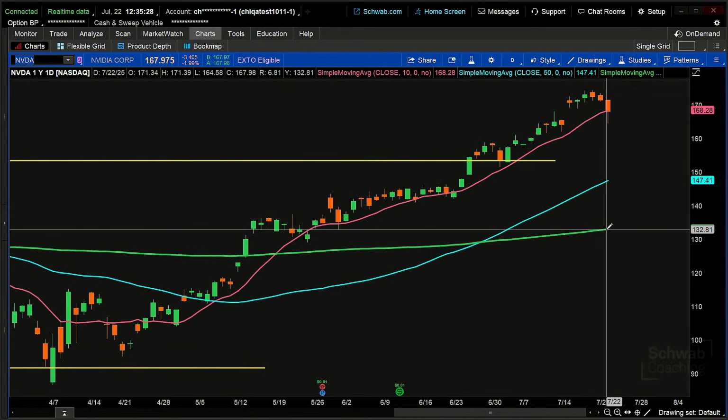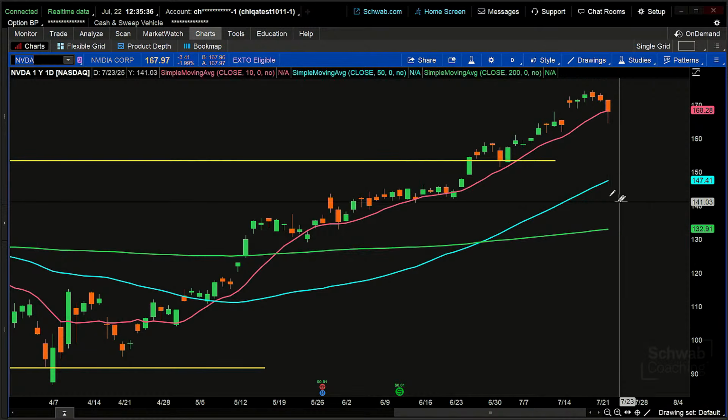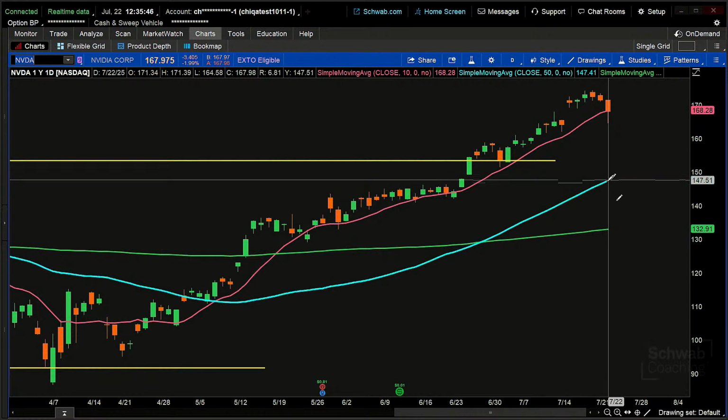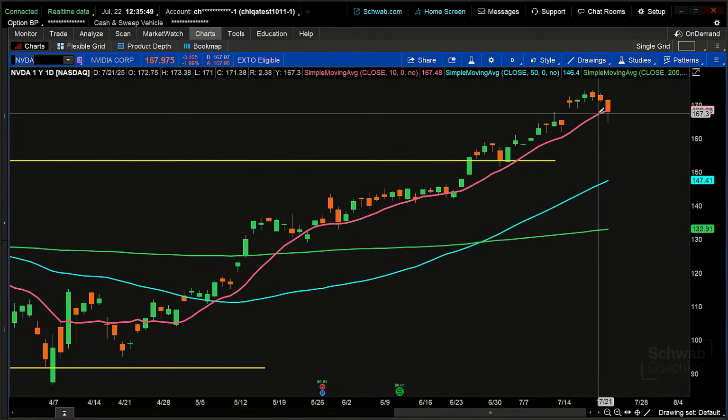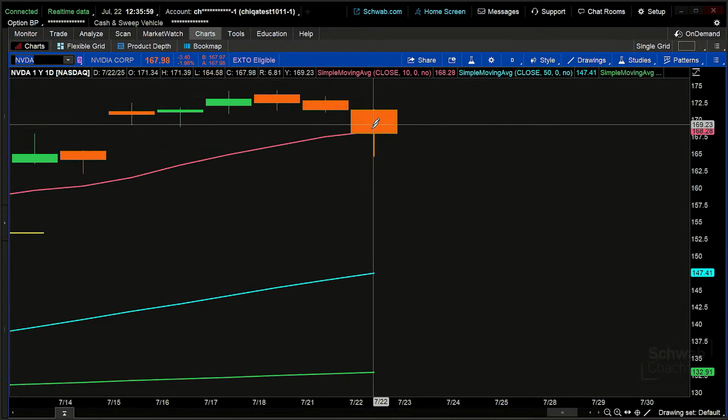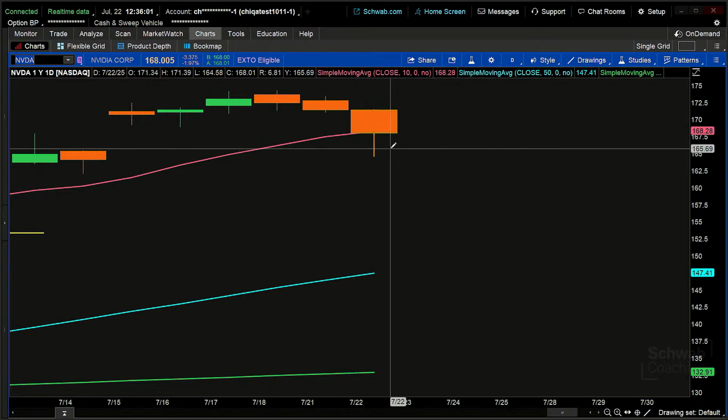We can say, okay, I know that the 200-period moving average is moving in an uptrend. That 200-period moving average is starting to move higher. So we know that this is in a long-term uptrend. The 50-period moving average, that intermediate time frame, is also moving higher as well. So we know that this is an intermediate-term moving average. Here's the other thing. Right now, that 10-period moving average is still moving higher, has not changed direction. But notice what's happening today. That particular candle is moving below, and it's sitting right on that 10-period moving average.